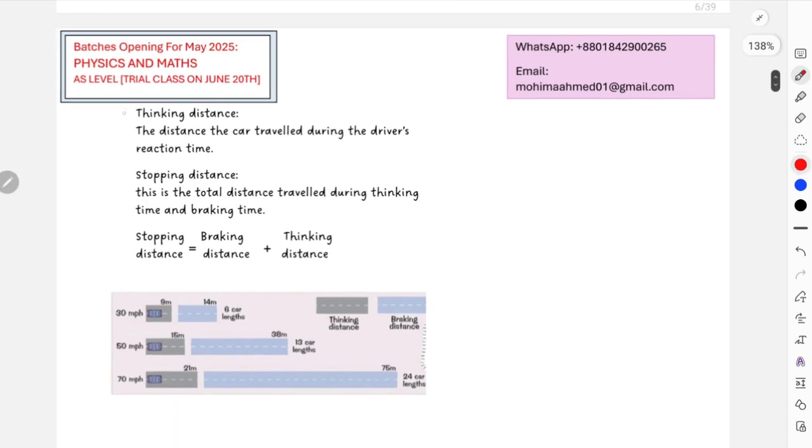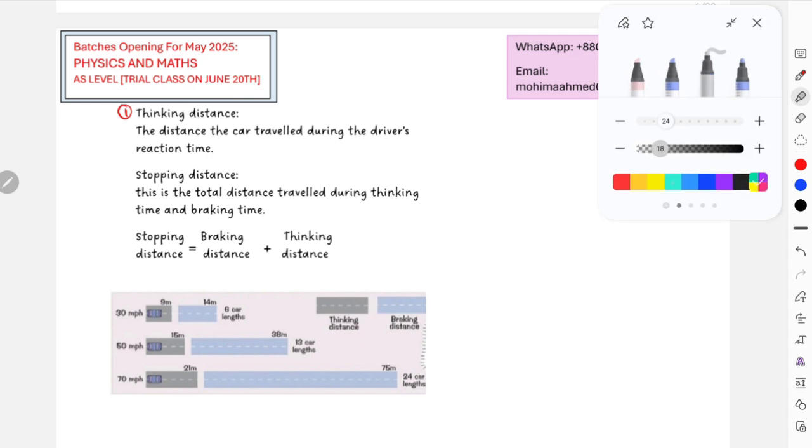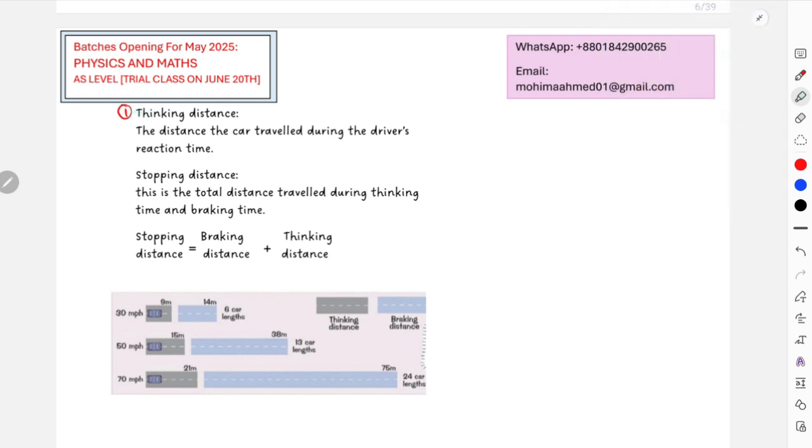For thinking distance, this indicates the distance the car traveled during the driver's reaction time. And then for the stopping distance, this is the total distance traveled during the thinking time and braking time. While the car is braking, and while the driver is still thinking, within that time the object also actually travels a certain distance. Always remember that within this thinking time, the object moves with constant velocity.